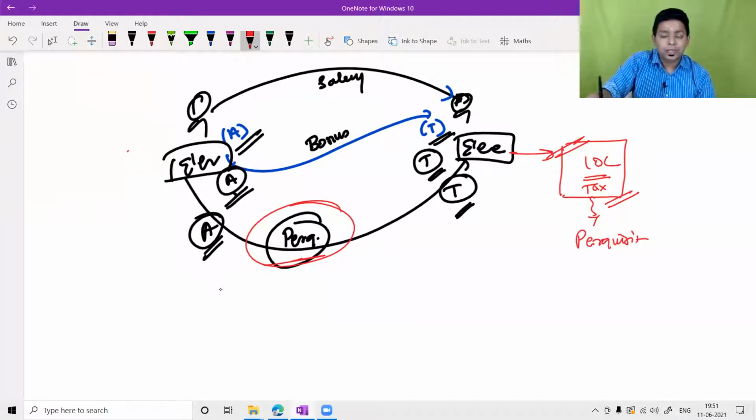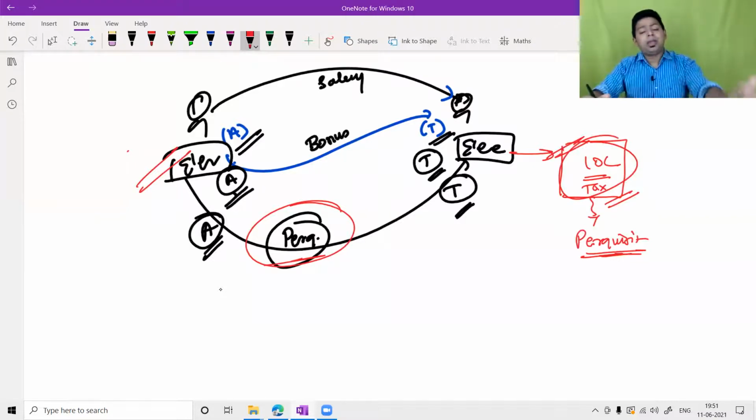If the employer pays on behalf of the employee, it was supposed to be paid by the employee, but the employer has taken the responsibility to pay this particular 10 lakh. This will again become a perquisite, and on that again there will be income tax. So there will be tax on tax. Now, how do we avoid a tax on tax situation?